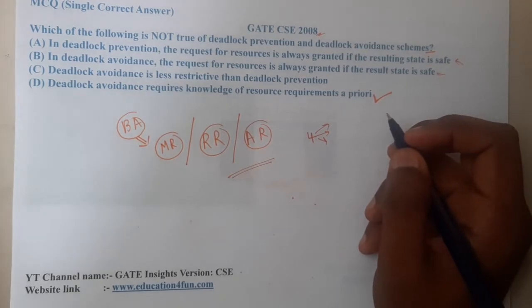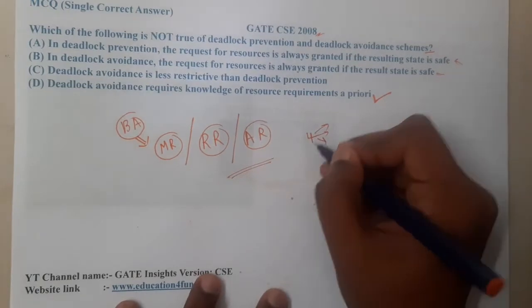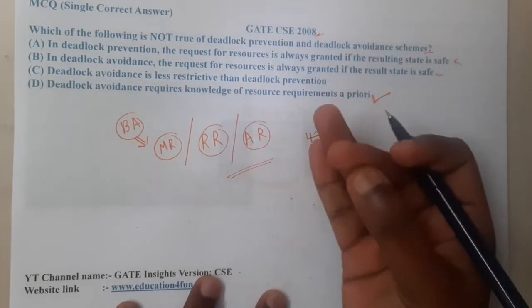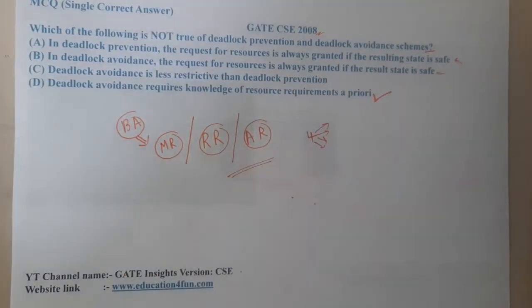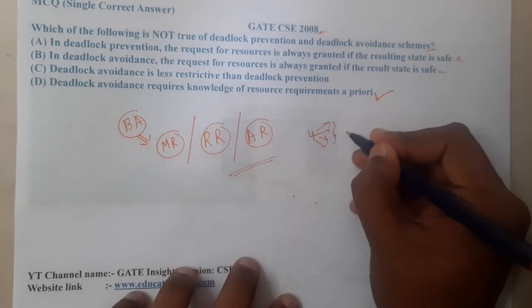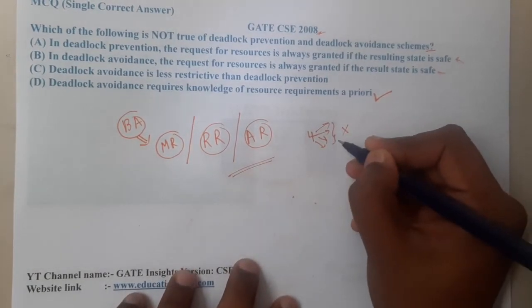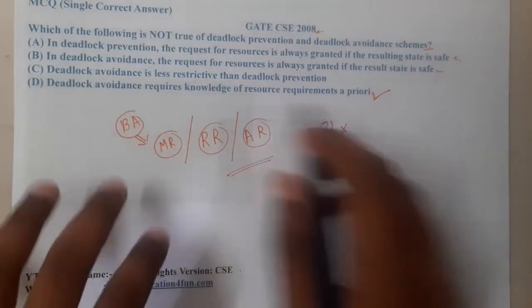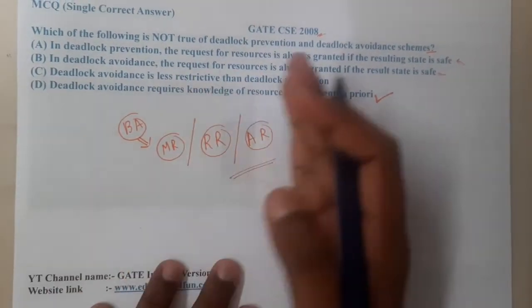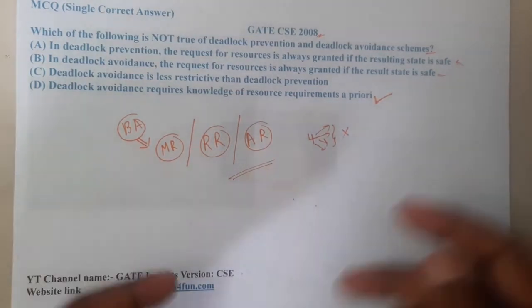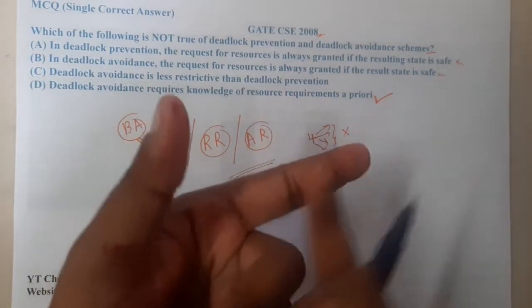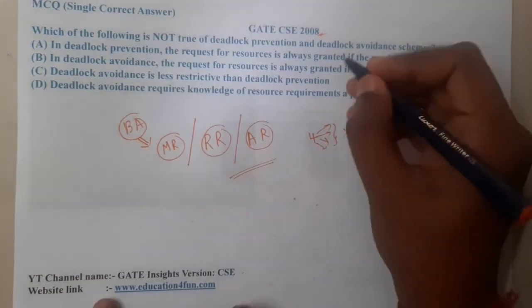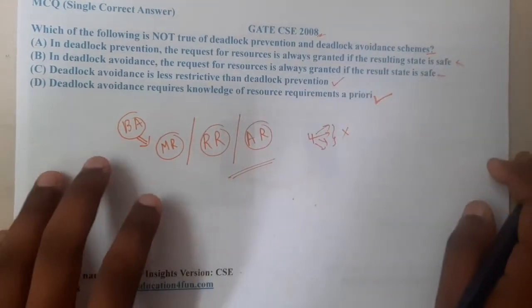Sorry for forgetting, guys. Mutual exclusion, no preemption, hold and wait, circular wait. Any one of them we should guaranteedly break, right? Hence this is more restricted than avoidance. In avoidance, we just calculate the values and give charge to one after the other, and you will find the sequence which is going to be a safe sequence. So this option seems to be true.